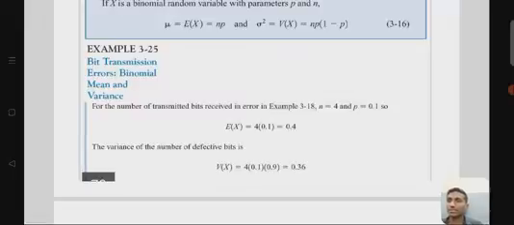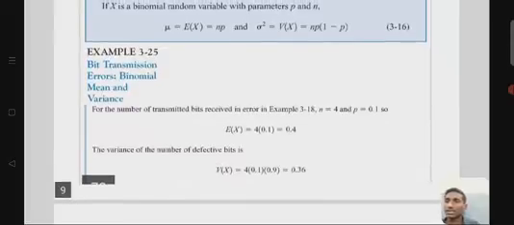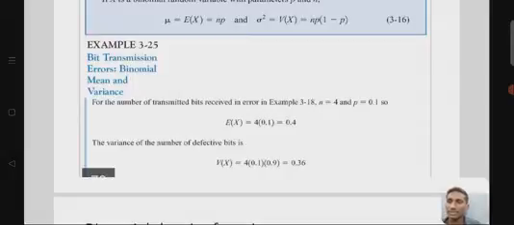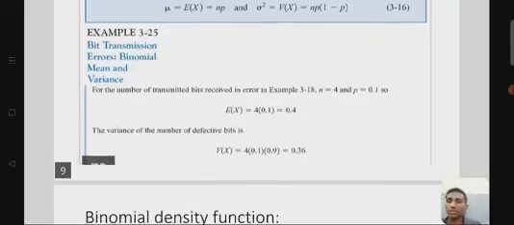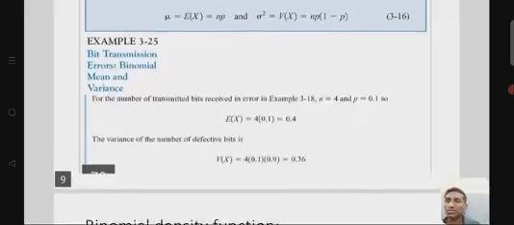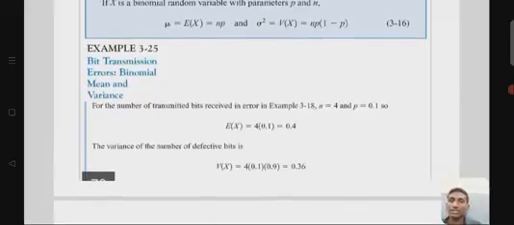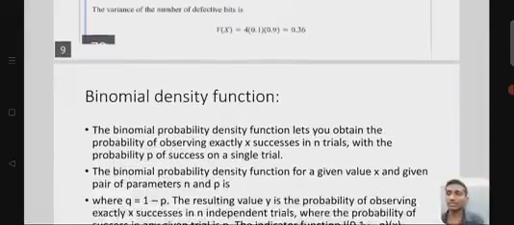So let us see an example for the binomial random variable, where for bit transmission errors we have to find the binomial mean and variance for the number of transmitted bits received in error. Here n equal 4 and p equal 0.1. So we have to calculate the mean, meaning n into p, where n is 4 and p equal 0.1, and the multiplication gives 0.4, so the mean is 0.4. The variance of the number of defective bits is V of x, having the formula np into (1 minus p), and we get 0.36.